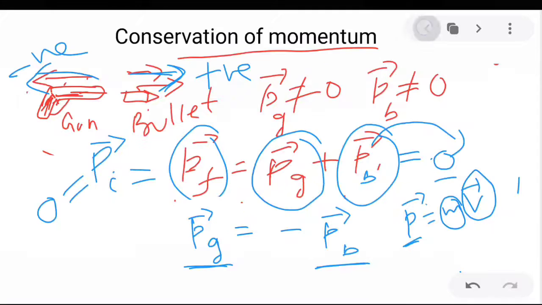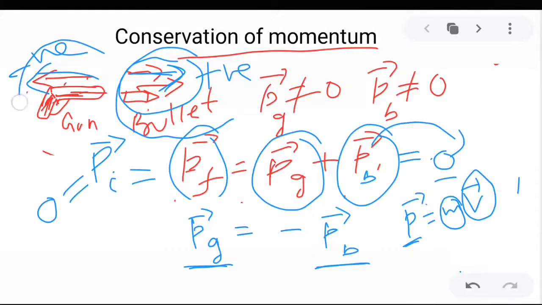See here, the bullet was initially at rest, so its momentum was 0, and that was before firing. Now when it is fired, the bullet acquires some velocity, so there is a change in momentum of the bullet.